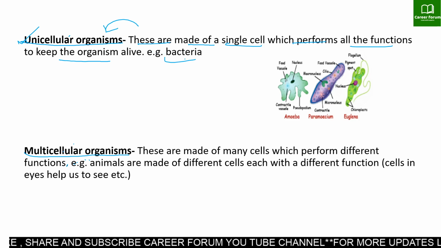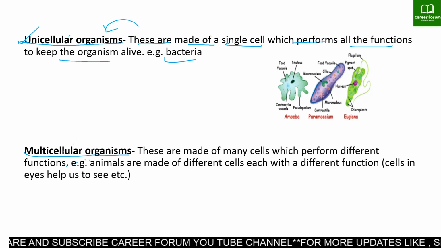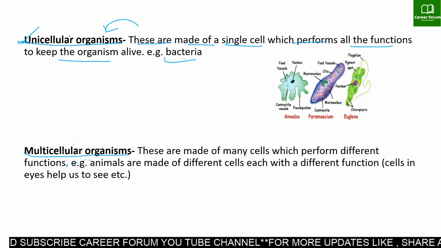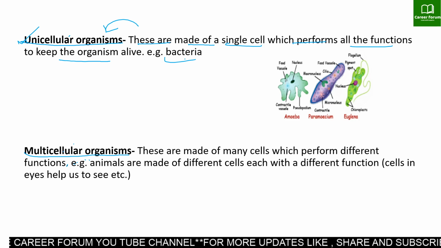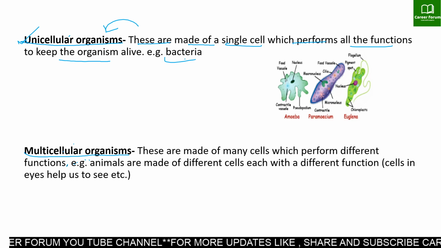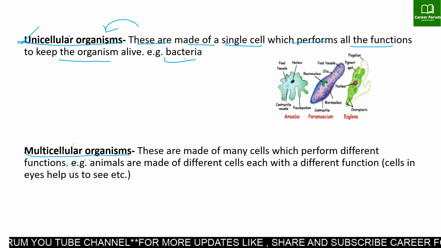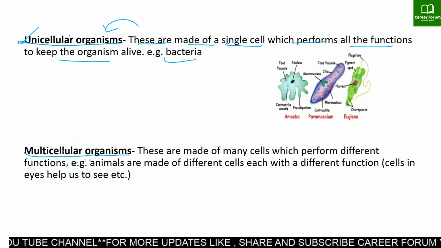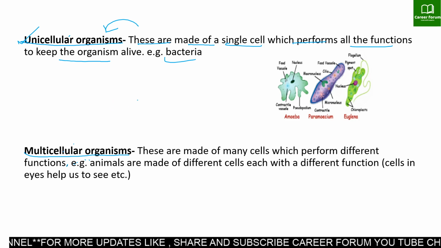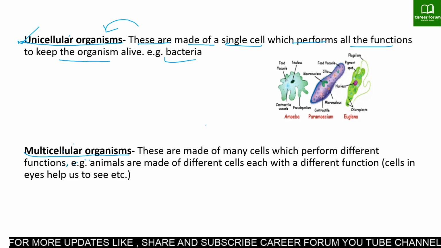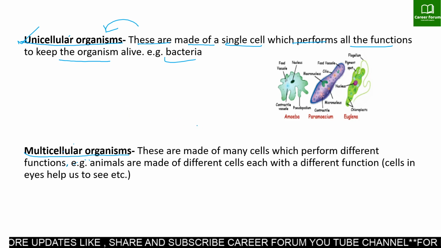These organisms are made up of a single cell, and their whole cell performs the functions to keep the organism alive. Whereas multicellular organisms are made of many cells which perform different functions. For example, animals are made up of different cells, each with different functions.